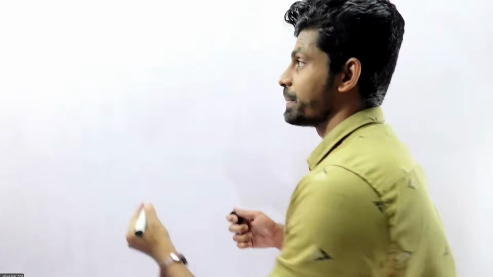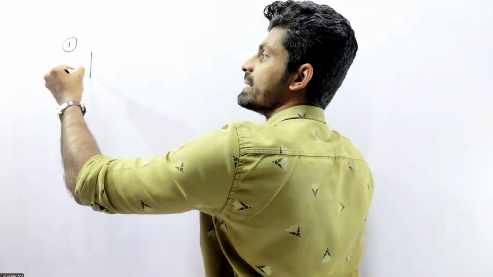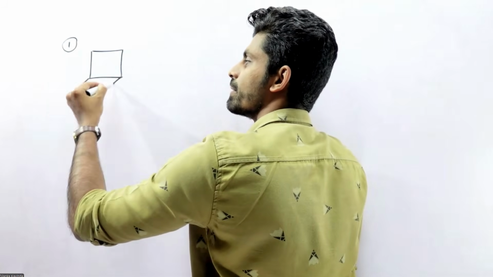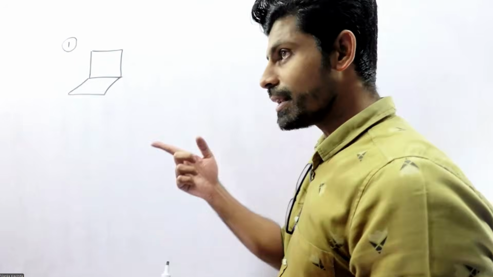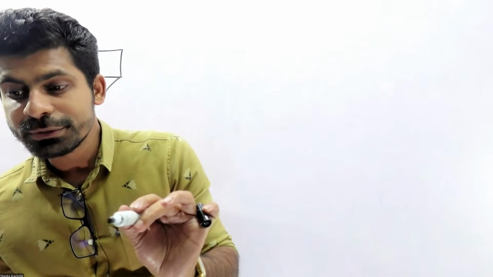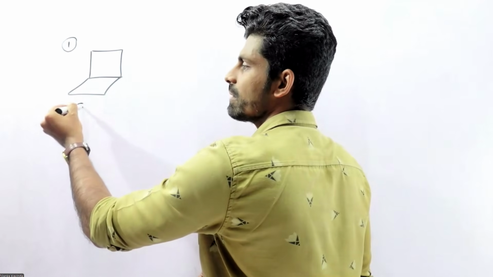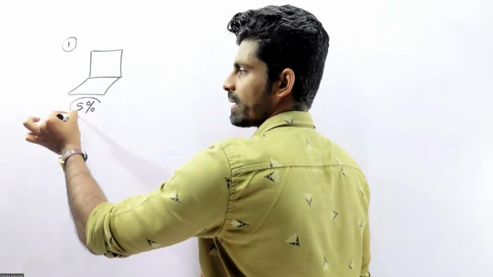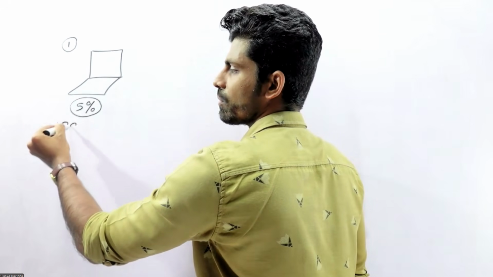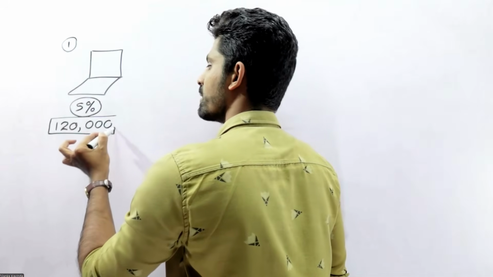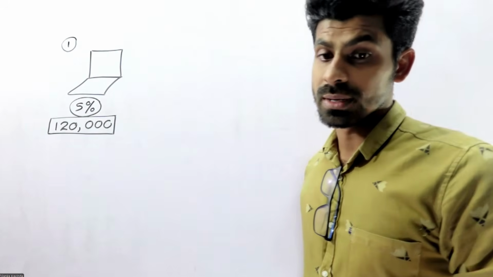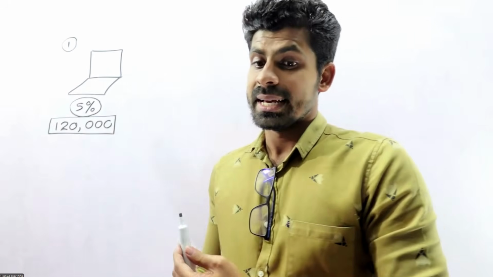If you can pay the full amount, they are ready to give you the 5% discount for the full payment. What is the total amount? 120,000 is the total amount, right?